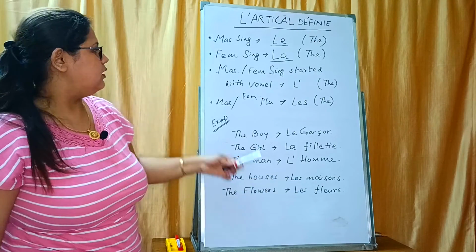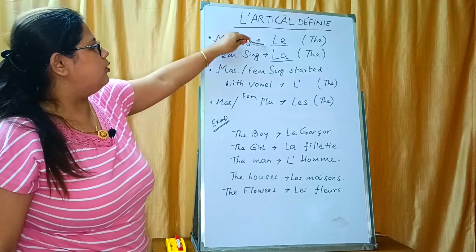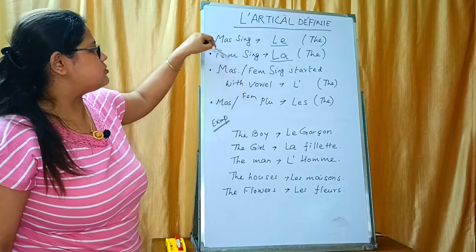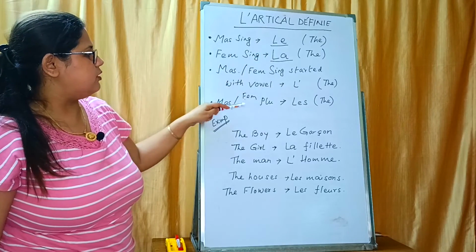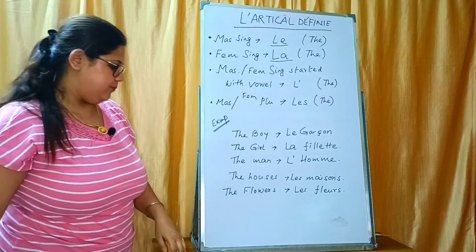Okay, understand? So masculine singular le, feminine singular la, masculine and feminine singular starting with a vowel L apostrophe, and masculine and feminine plural will be les.